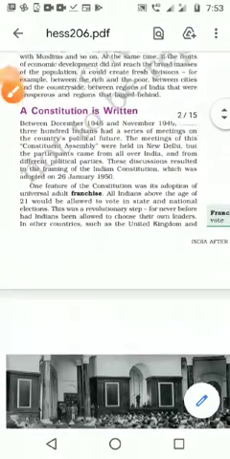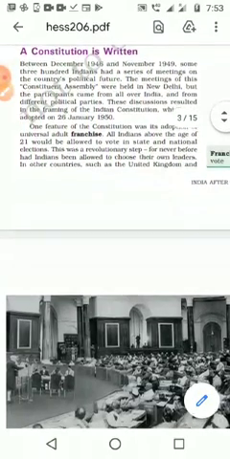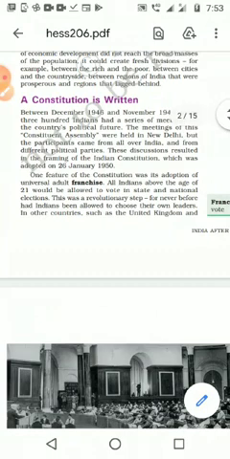Dear students, the next topic is "A Constitution Is Written." So this is your homework. What do we want to do? We want to read this topic. What is the topic? A Constitution Is Written. And what do we want to do?